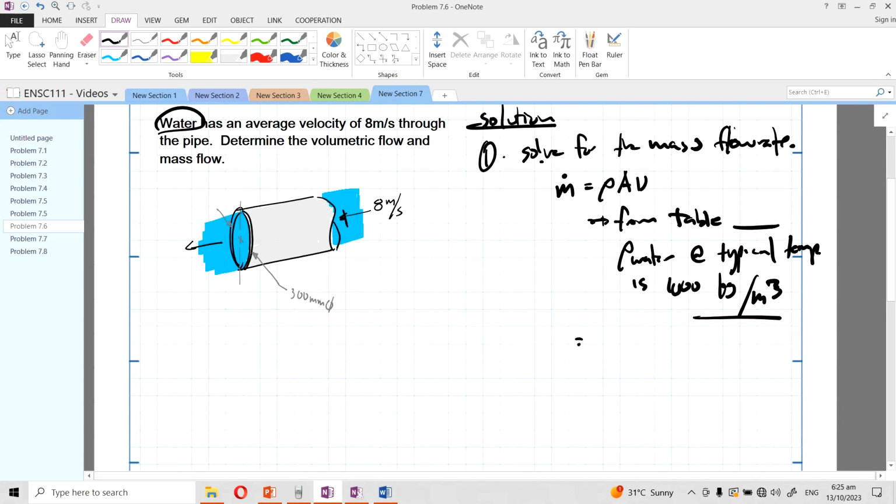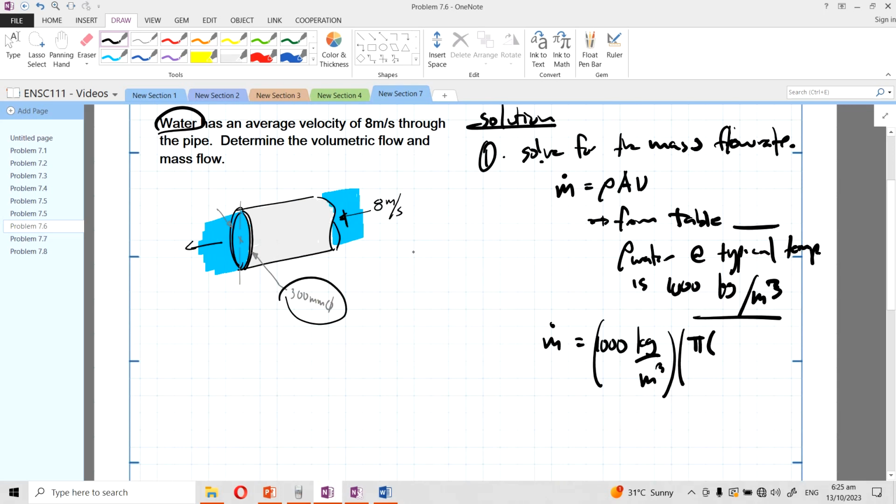So next is to substitute. m dot is equal to 1000 kilograms per cubic meter, and then the cross-sectional area. What's given to us is the diameter, but we know that diameter and area are related by area equals pi d squared over 4.